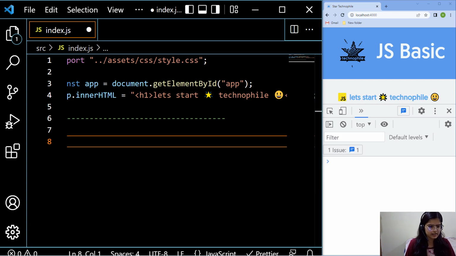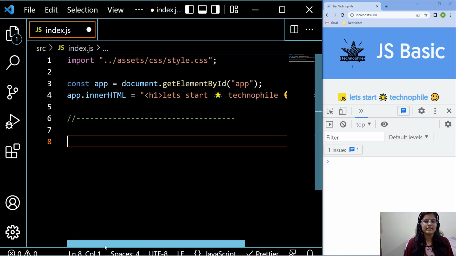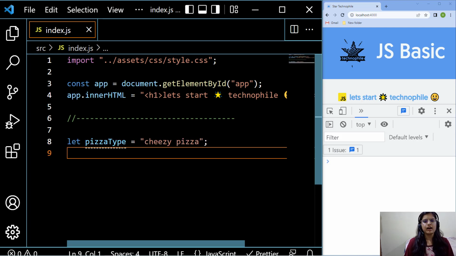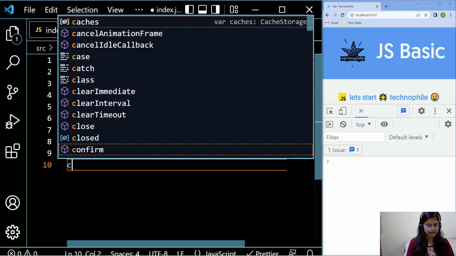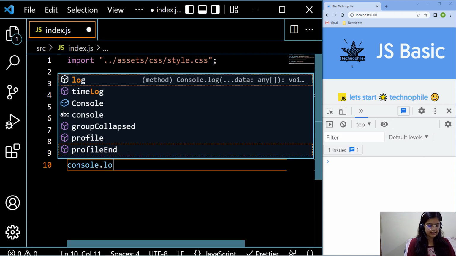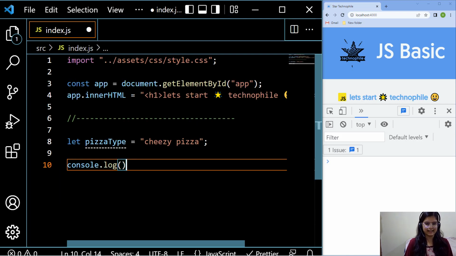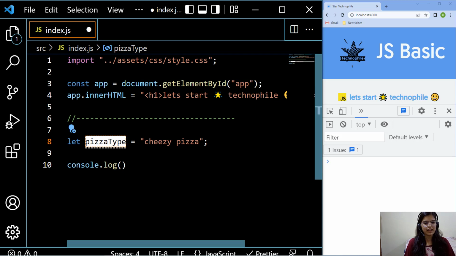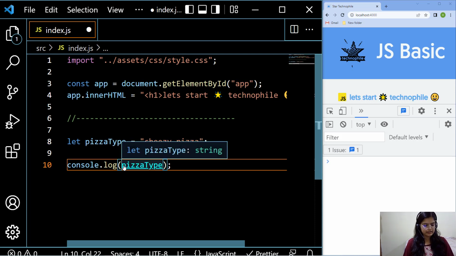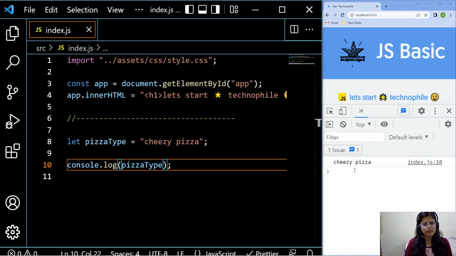So in this video, first I really want to show you how to declare a string literal. This is a very simple one, nothing fancy. In JavaScript, I want to console log my pizza type, that is a cheesy pizza. If I console it, you will see its value, nothing fancy.